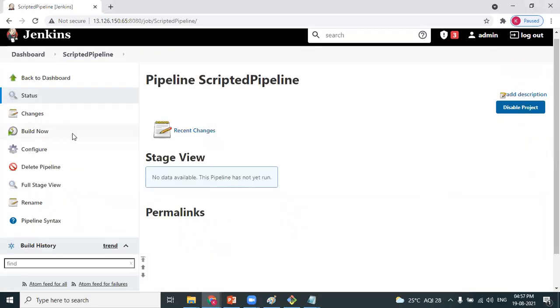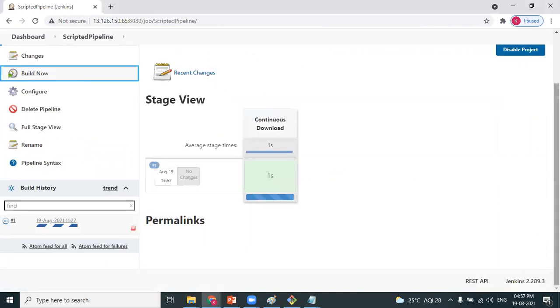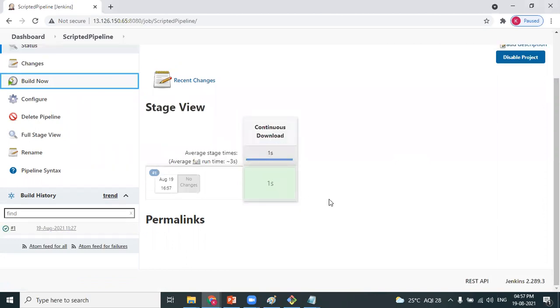The user interface differs here because of the build pipeline plugin which we have used. It will show you the number of seconds that has been taken. And you can see here, when you hover the mouse, you can see success. The first stage has been completed. The continuous download has been executed. Done. Okay, Anuj?